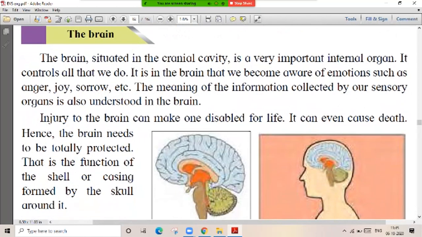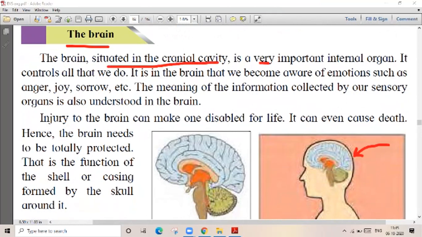Then we have another important organ, that is the brain. Here the brain is situated inside the cranial cavity. It is a very important internal organ. It controls all that we do.